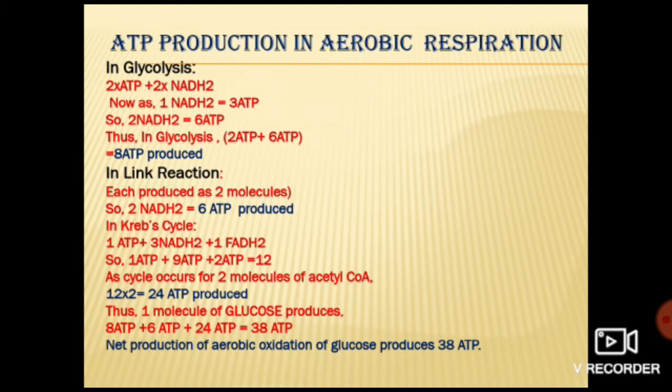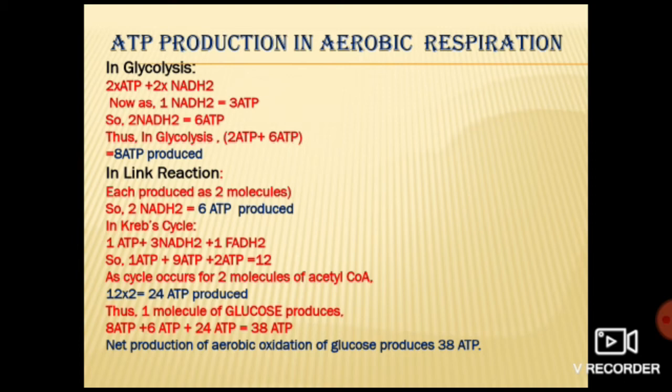So ATP we just write as it is. Means 1 ATP means 1 ATP, 2 ATP means 2 ATP, right? So what we have said is that 2 molecules of ATP are produced. That means 2 ATP we will write. But here what we are saying is 2 molecules of NADH2 will be produced. So 2 molecules of NADH2 means, since 1 molecule of NADH2 is equal to 3 molecules of ATP,